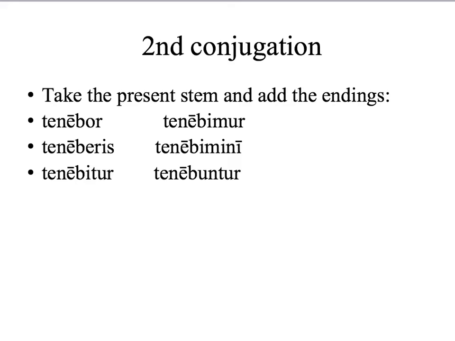Same formula, second conjugation: present stem, add the new endings: bor, beris, that weird E, bitur, bimur, bimini, buntur. I will be held. You will be held. He, she, or it will be held. We will be held. You all will be held. Tenebuntur, they will be held.